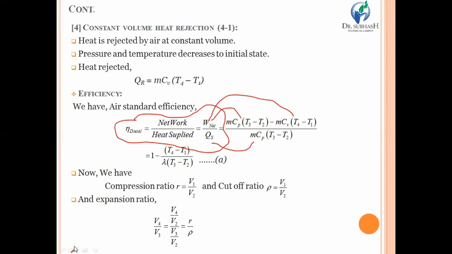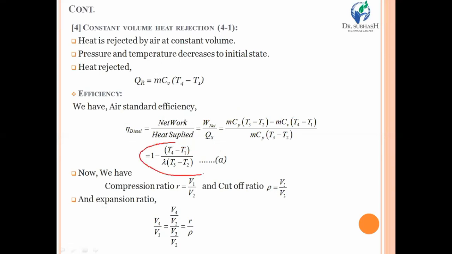By solving this relation, you will have 1 minus (T4 minus T1) upon gamma (T3 minus T2). This is the basic equation for the efficiency of the diesel cycle, or diesel engine. Now, one by one, we take the processes and derive relations which will ultimately be put into this basic equation. At the end, solving it gives the efficiency relation for the diesel cycle.